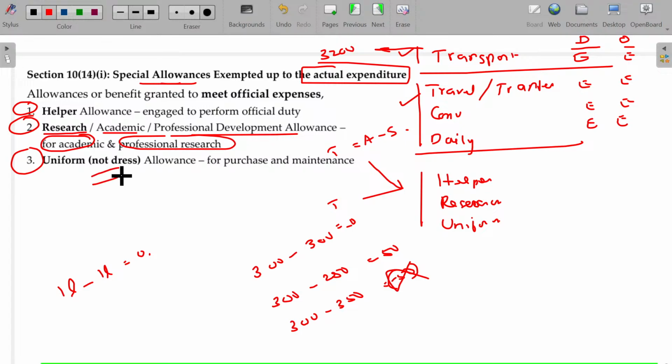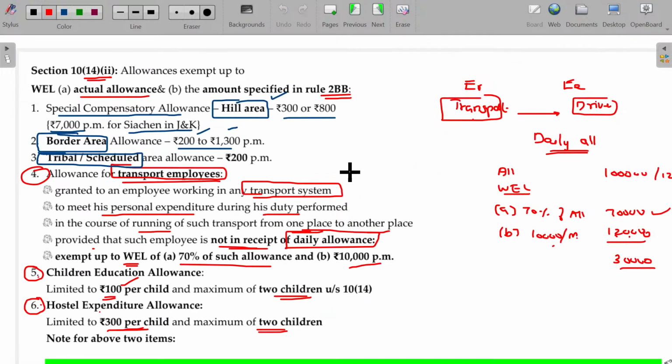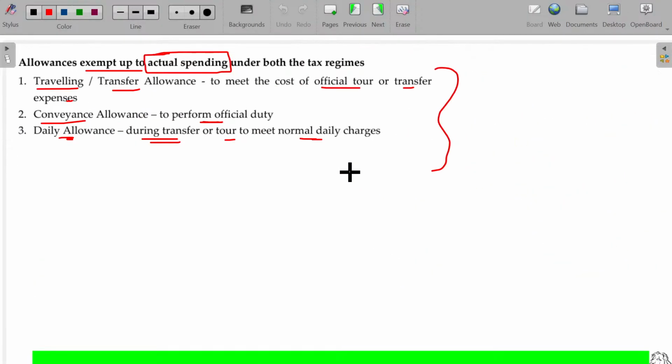Don't say it is dress allowances. It should be uniform allowances. Dress allowances are not allowed. Uniform allowances only are allowed. Clear? There should be a uniform for the organization. You have to wear that one only. That is a specific design. Okay, sir, I am coming with my own attire, sir. Kindly give me some allowances for washing and pressing, sir. Can I get it? Yes, of course you can get it, but that will be considered as your salary and taxable. Clear? So, purchase and maintenance, all the things will fall under this. Clear? So, we have completed all this aspect.